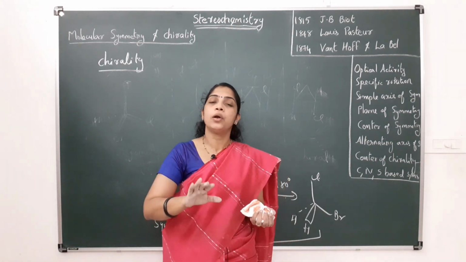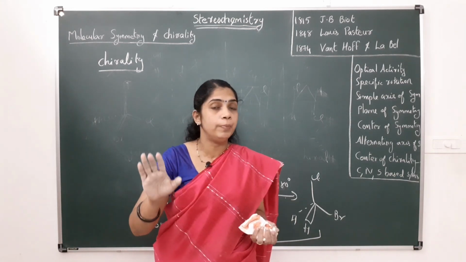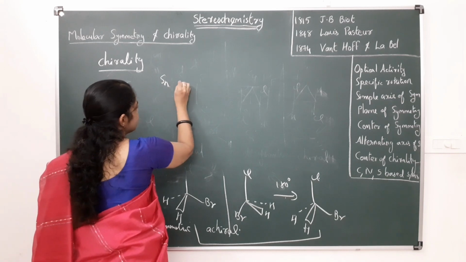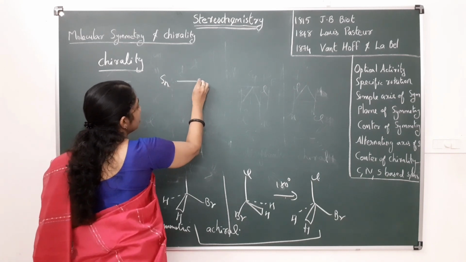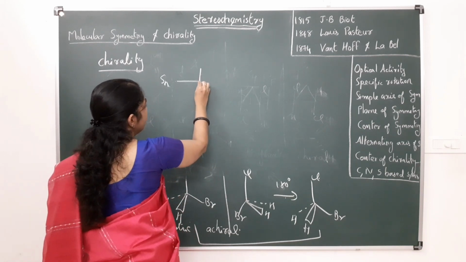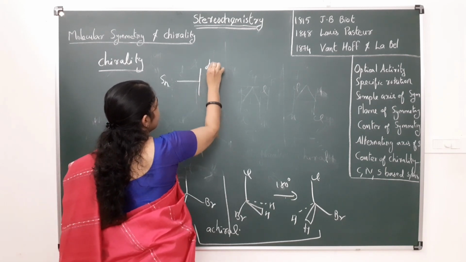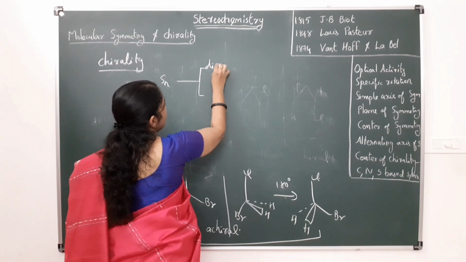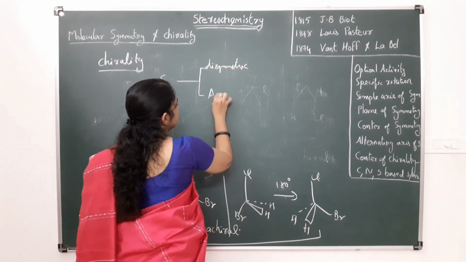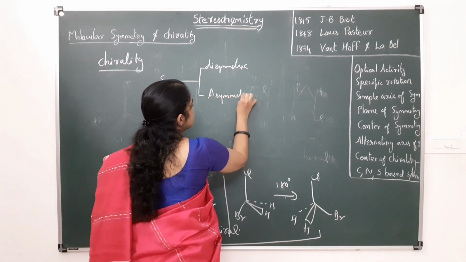In the absence of an alternating axis of symmetry, that molecule will be chiral. That is, if an Sn axis is present, the molecule is achiral; if absent, that molecule can be dissymmetric or asymmetric.